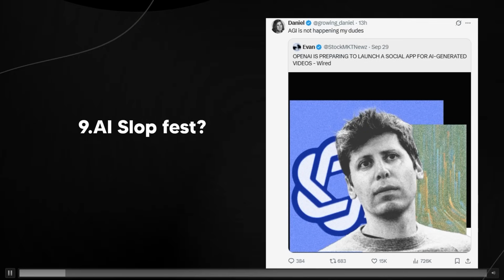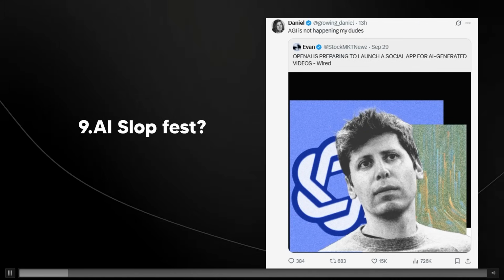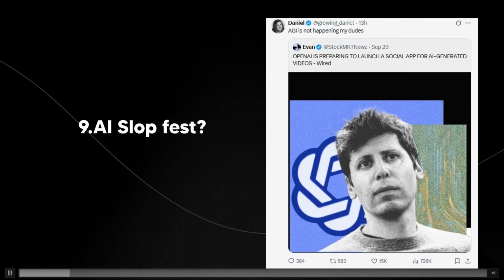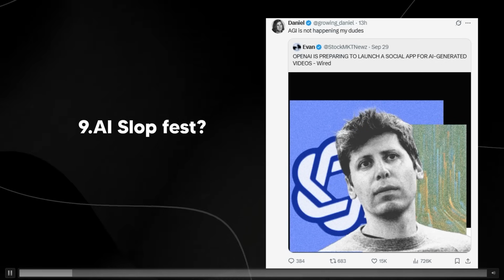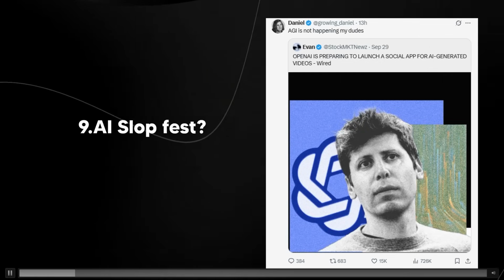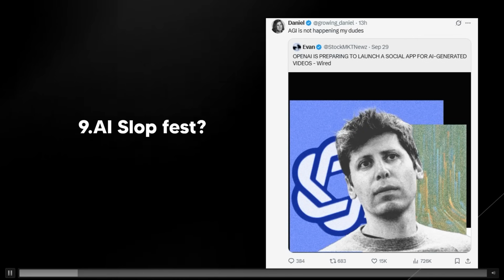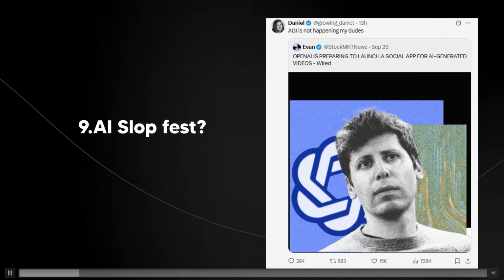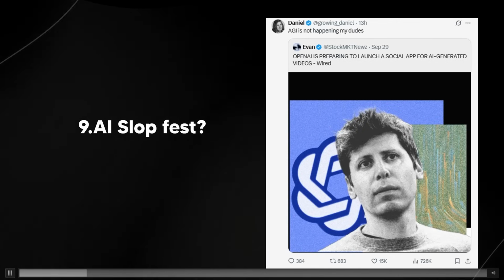They are completely optimizing for distribution first, which means they're going to be optimizing for normal, everyday products the average person is going to want to use on a day-to-day basis. That doesn't mean they're not still going to achieve the goal of AGI. It just means they want to be in the conscious mind of the everyday person, and that is going to be their true goal. So when you see people stating that AGI is not happening, I don't think so.